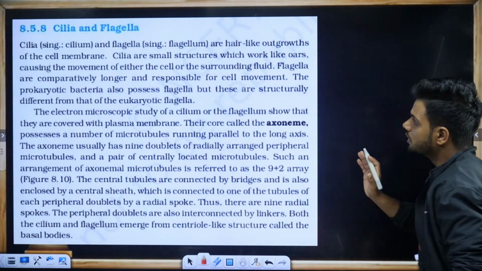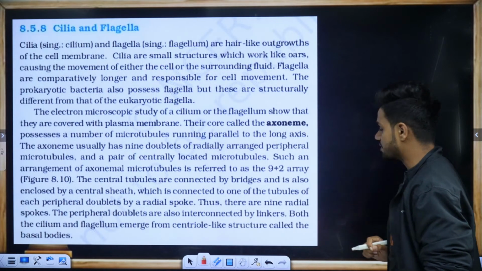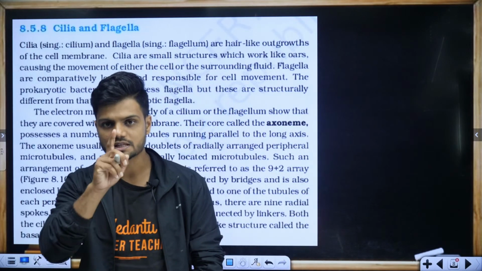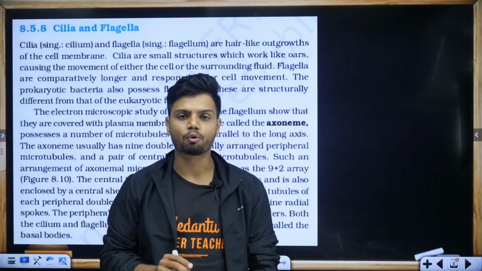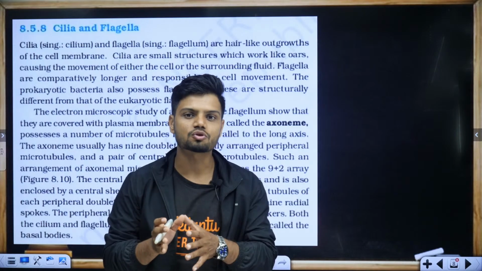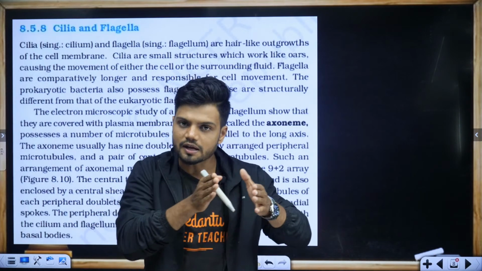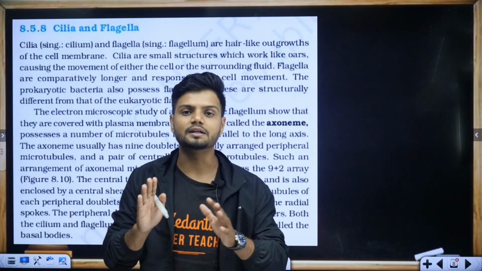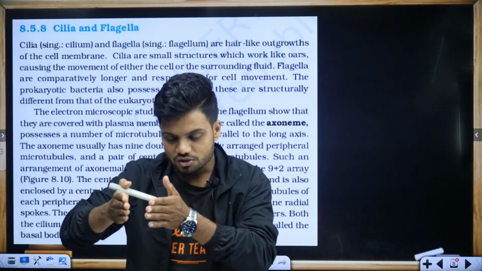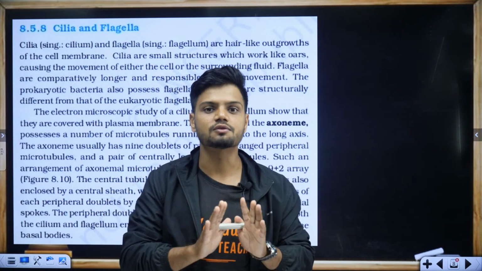If there is no doubt, now we will go to cilia and flagella. Now, students, you need to understand the first main point about cilia and flagella: the flagella structure in prokaryotes and the flagella structure in eukaryotes are different. Structurally, they are very different.